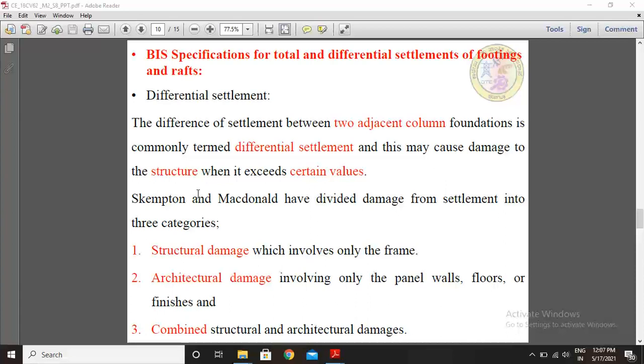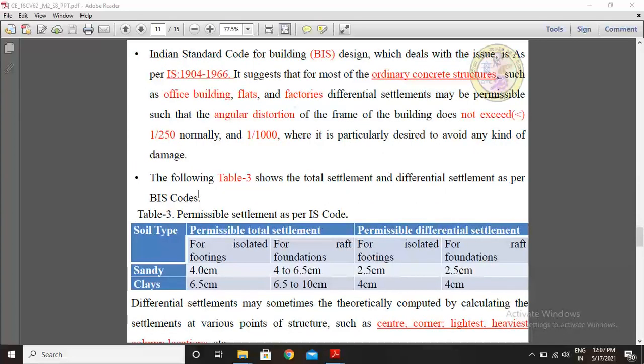The third category is combined structural and architectural damage. So these are the three damage categories classified by Skempton and MacDonald.